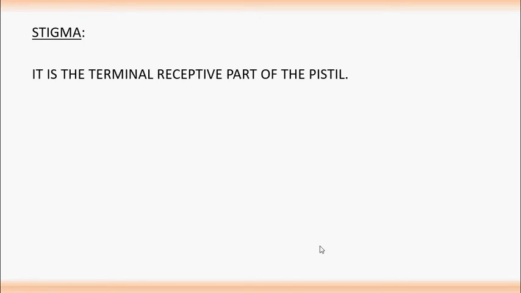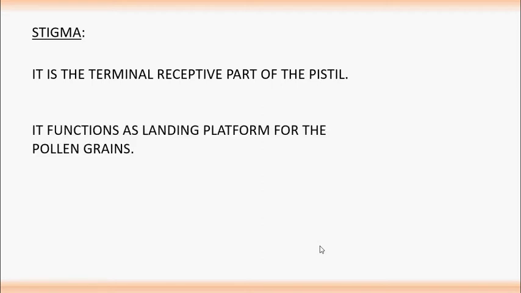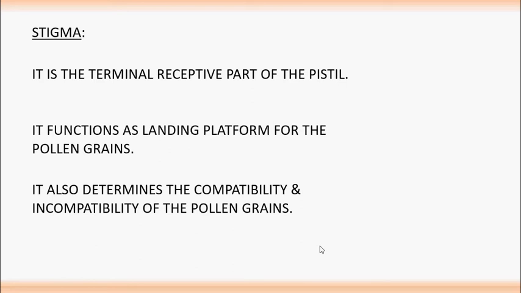Stigma. Stigma is the terminal receptive part of the pistil or gynoecium. Stigma functions as a landing platform for the pollen grains. Stigma also determines the compatibility and incompatibility of the pollen grains.